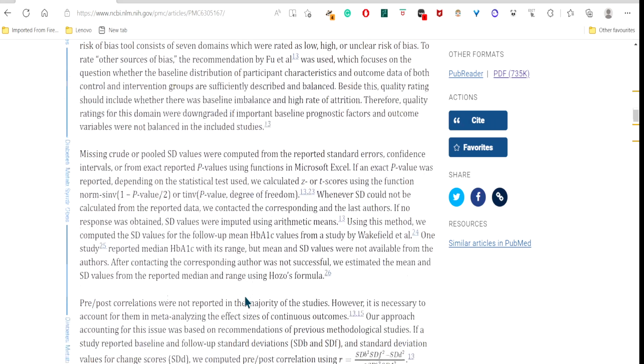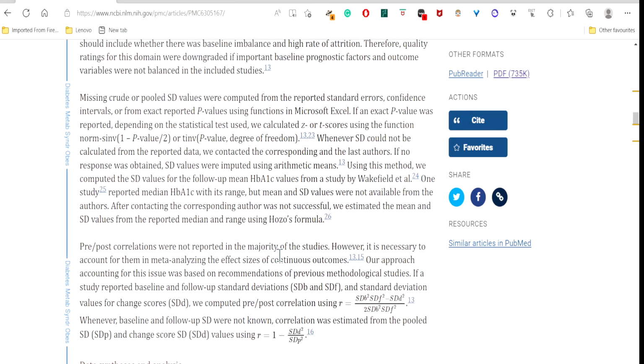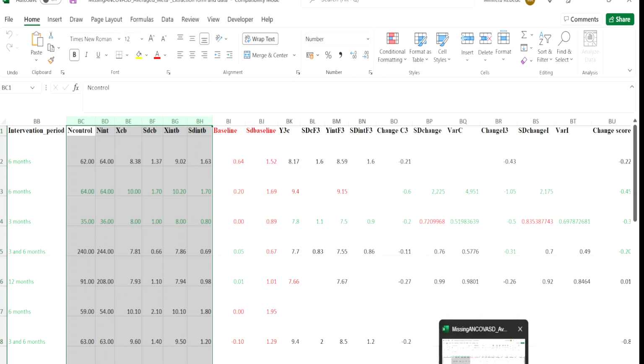There are really some nice references, and also some functions in Excel if you are more comfortable with imputing the values in Excel, for example, as I did back in 2018. I was calculating most of the values in Excel using the T inverse function. But now I wouldn't do it in Excel. I would simply do it in R. So let me show you some of the values that I had in my meta-analysis paper.